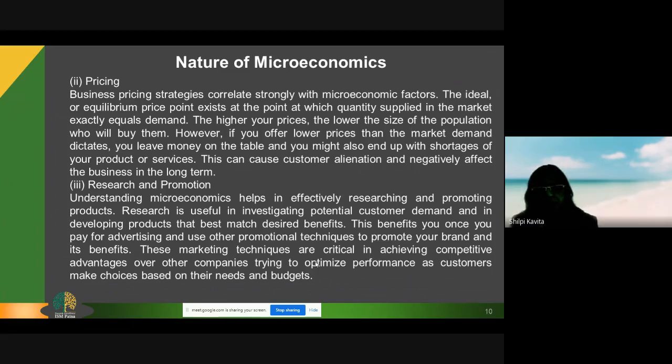And when the product is launched after this research and the whole production process, that means once the demand is forecasted, what type of demand the particular market needs and what type of product they want, and the production process is there, then after that comes the concept of promotion or advertisement. So all of this comes under the purview of microeconomics.